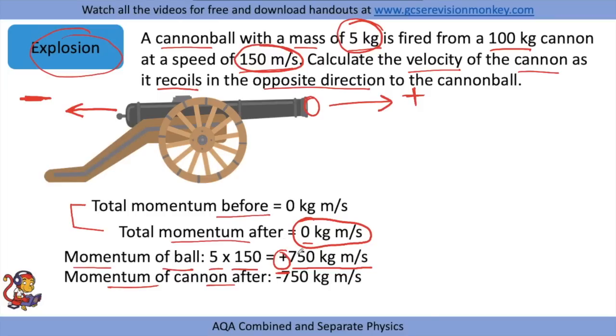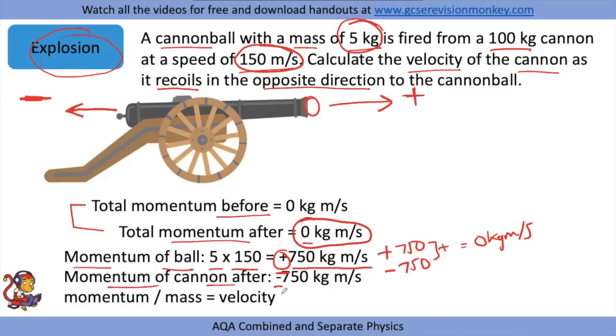And if the ball has gone forward plus 750 kilogram meters per second, then to get to 0, the momentum of the cannon afterwards must be minus 750, because if you add those two together, you get a total momentum afterwards of 0 kilogram meters per second. Okay, so that's how you get to that bit. So we know the momentum of the cannon afterwards is minus 750 kilogram meters per second. And if we rearrange the momentum equation, momentum divided by mass is the velocity.